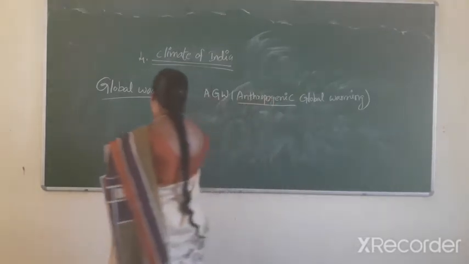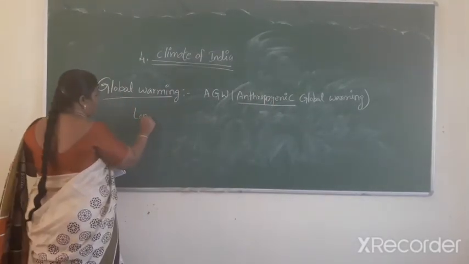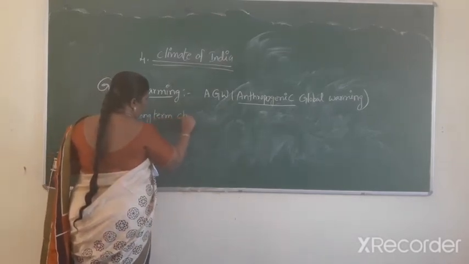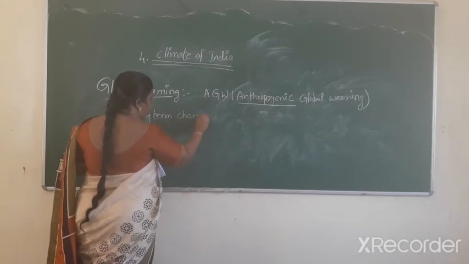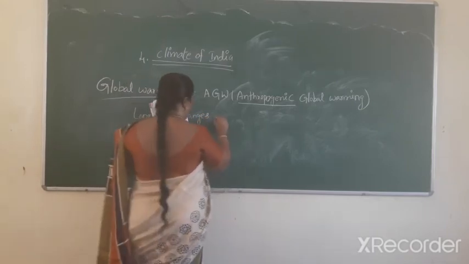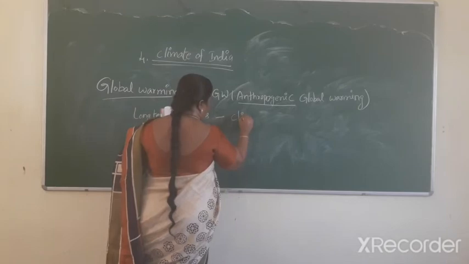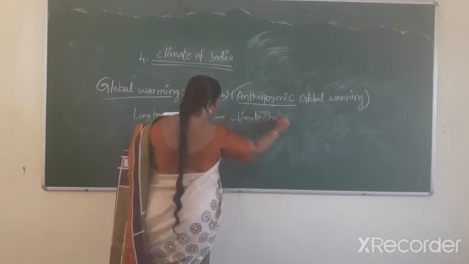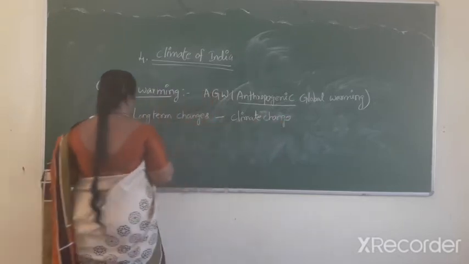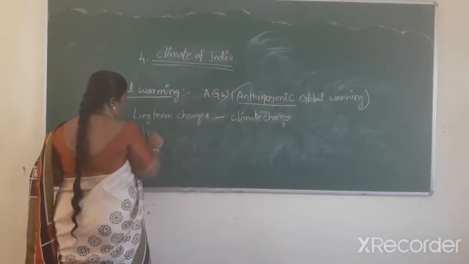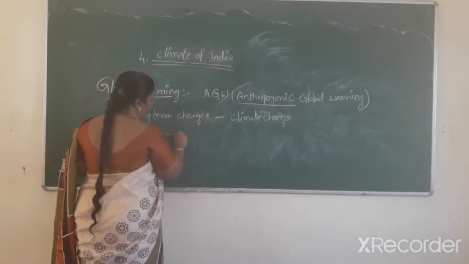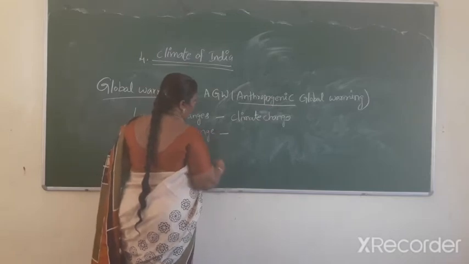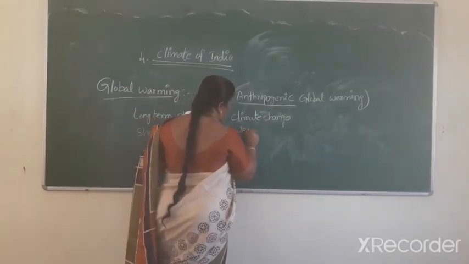Long-term changes indicate climate change. Short-term changes indicate weather change.